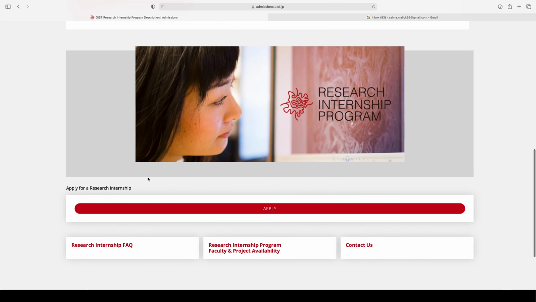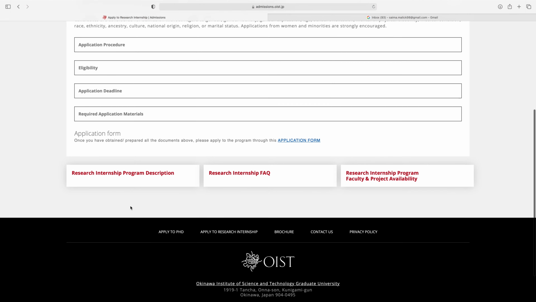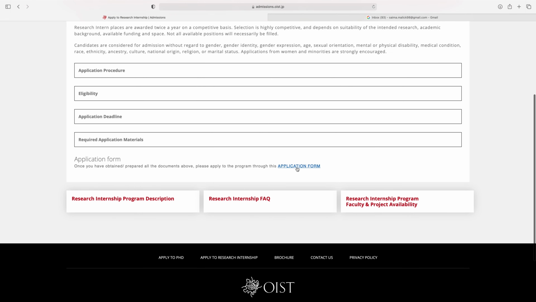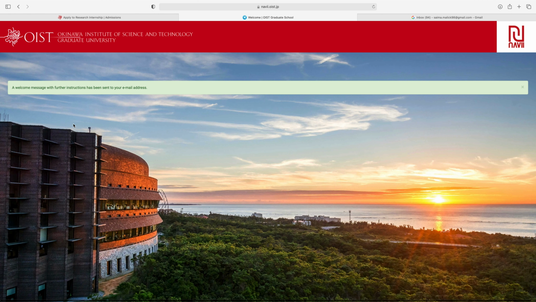So let's start to apply for the internship. Click here, apply. And then click on application form. If you have an account, then login, otherwise first you have to create a new account. So first enter your email, then first name, last name. Check I'm not a robot and click on create new account.